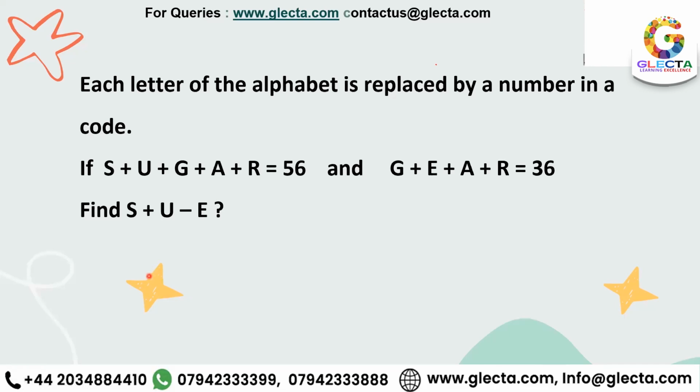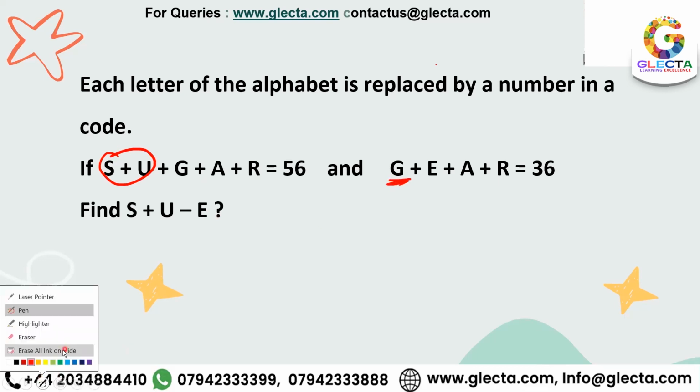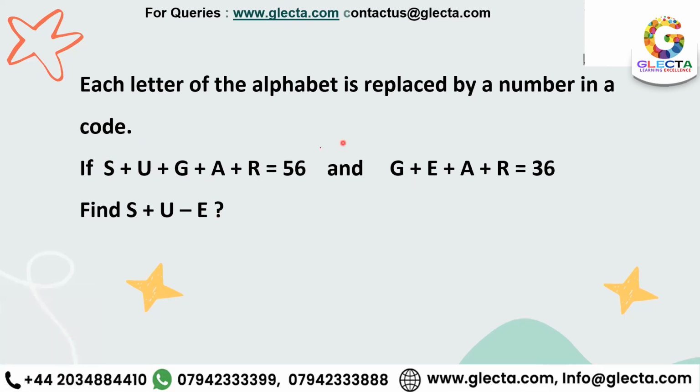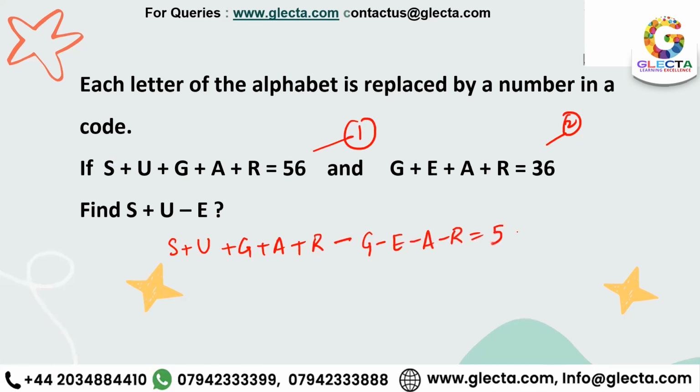So over here, how are we going to do it? Simple. S plus U minus E. Two elements over here are being added. This one is being subtracted. Why don't we subtract these two equations? That's algebra, right? Subtract these two equations. S plus U plus G plus A plus R. When you subtract this thing, this becomes minus G minus E minus A minus R equals 56 minus 36, right?